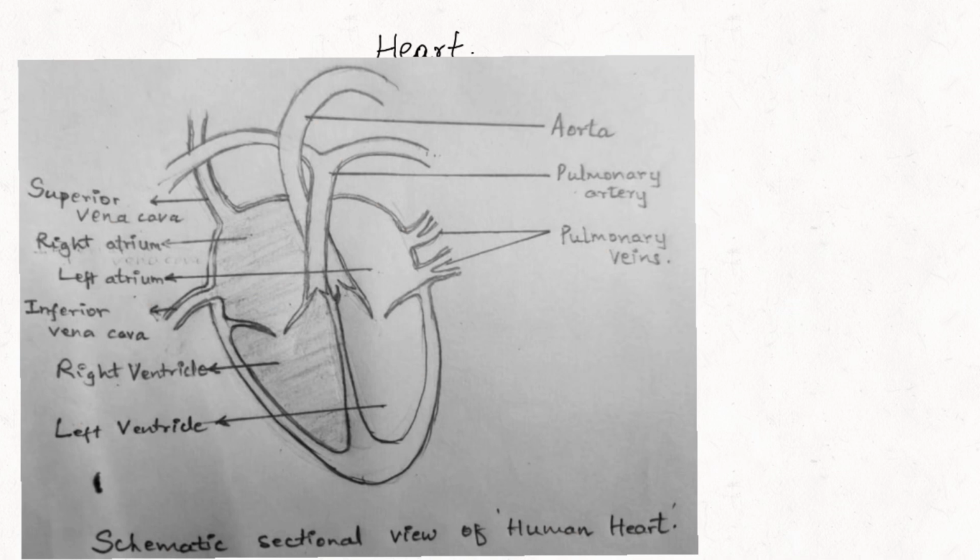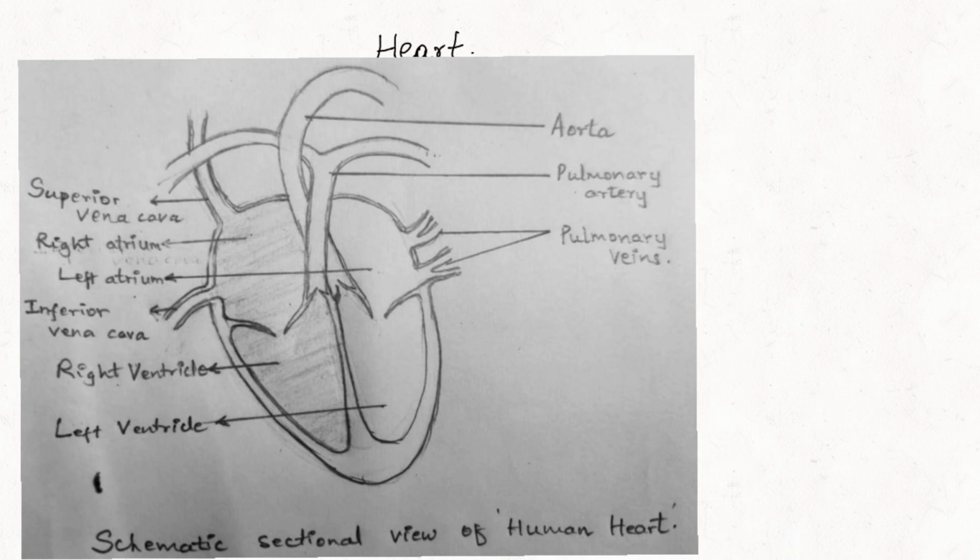Cardiac muscles you have studied in your earlier classes. Special involuntary muscles, they function tirelessly day and night from birth till death, and their functioning is not under the control of our wish and will.